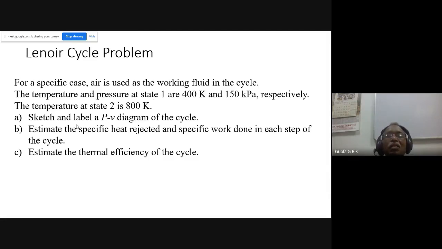So sketch and label the PV diagram of the cycle, estimate the specific heat rejected, specific work done in each step of the cycle, and estimate the thermal efficiency. So once you know all the temperatures, then you can find out the heat transfers and work done.